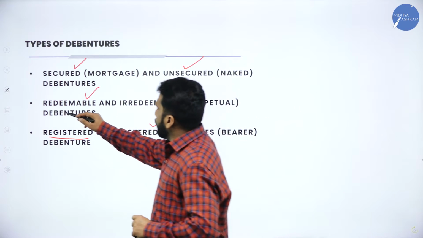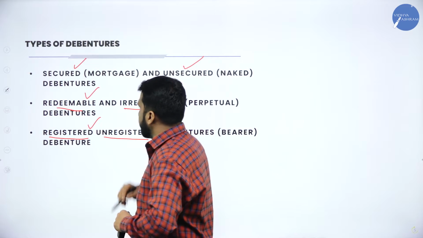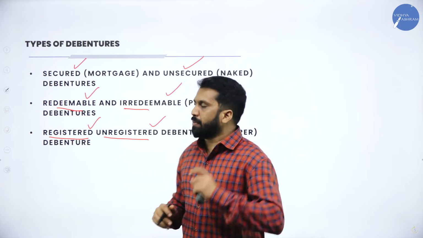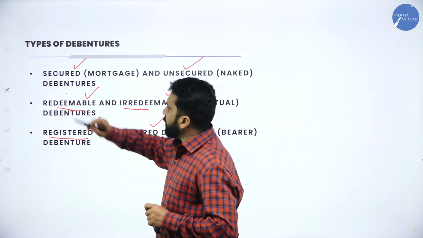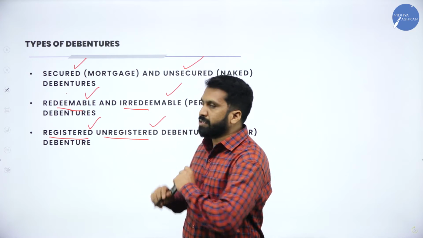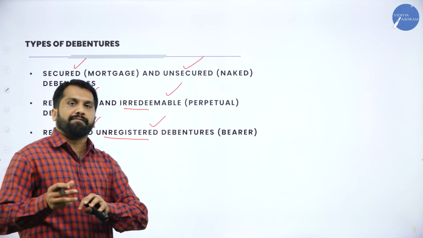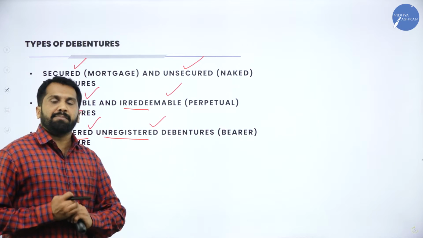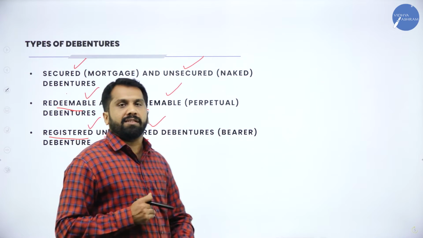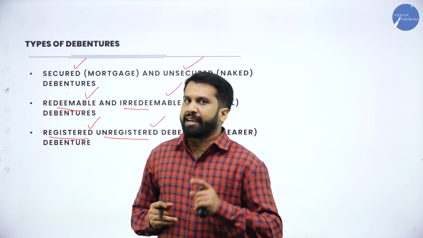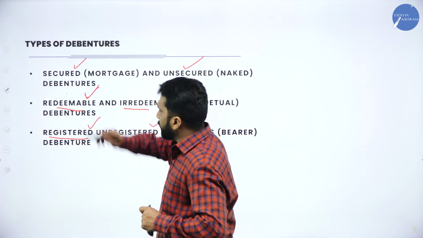Now, redeemable, irredeemable. What is redeemable? Remember, redeemable means repayable. Irredeemable means non-repayable. For example, the company has taken 5 lakh from the public. They promise that after 5 years, I'll give your 5 lakh back. That is called redeemable.